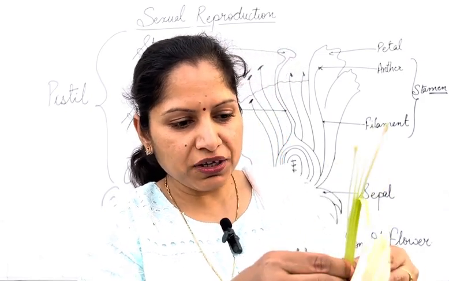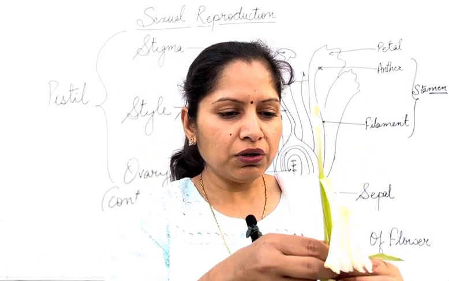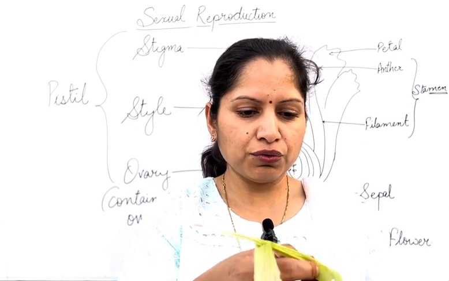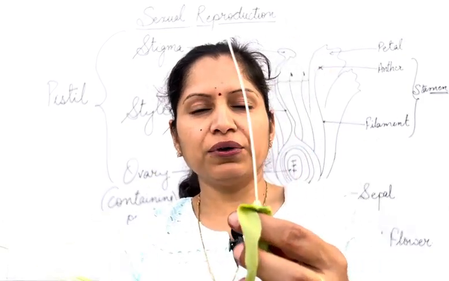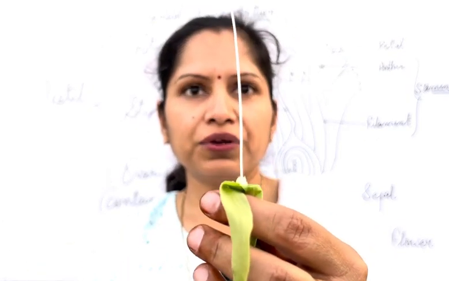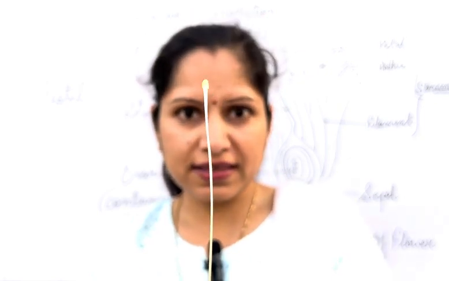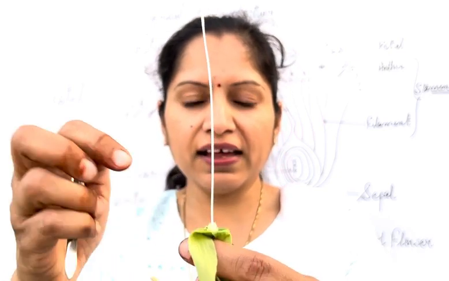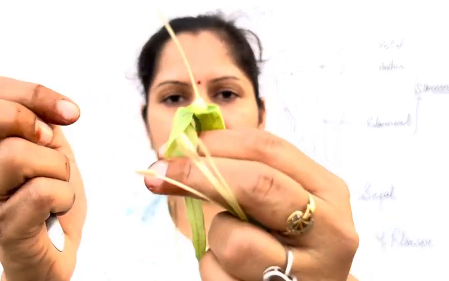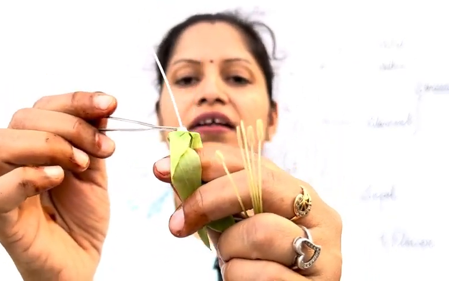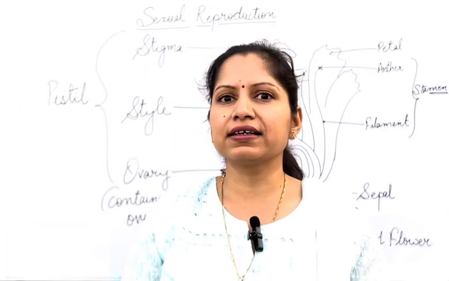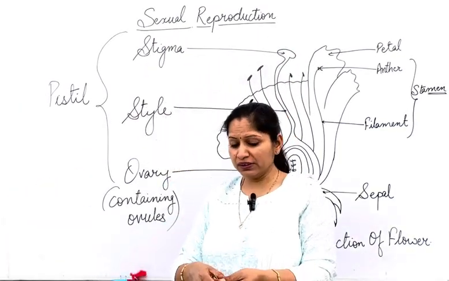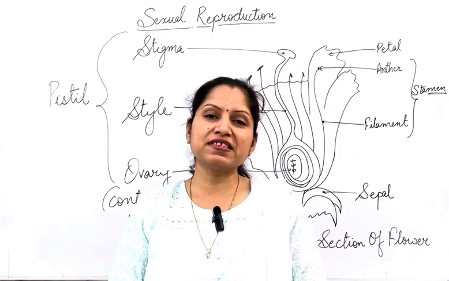So if I just open it up, in the lower portion, if I just remove everything, you can see only this. Now this is the style. This is the stigma, this is the style, and the lower portion, that is the ovary. The swollen part is the ovary, that is containing the ovule, that is the female germ cell.